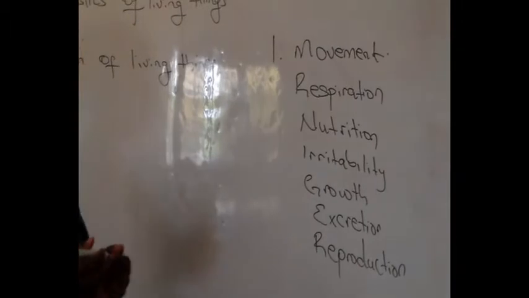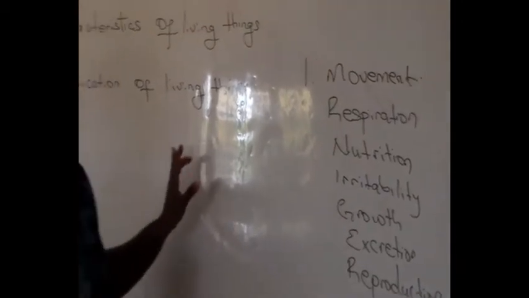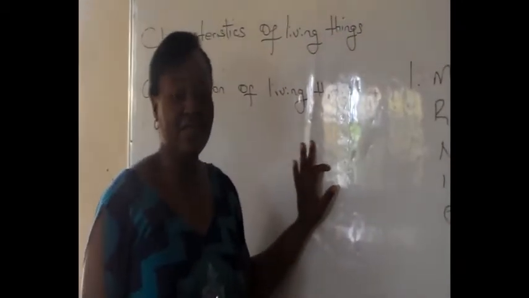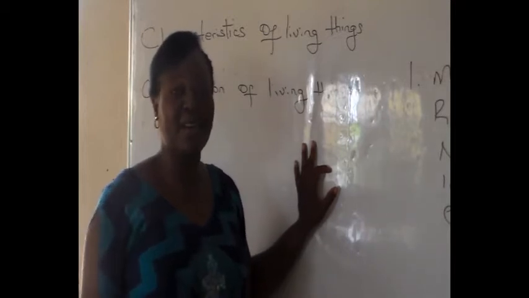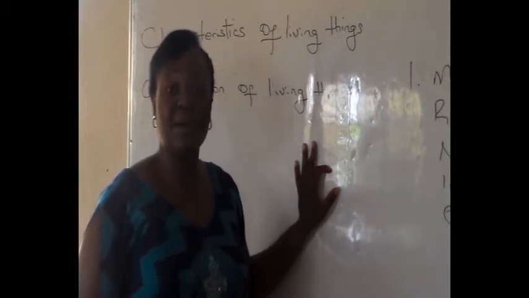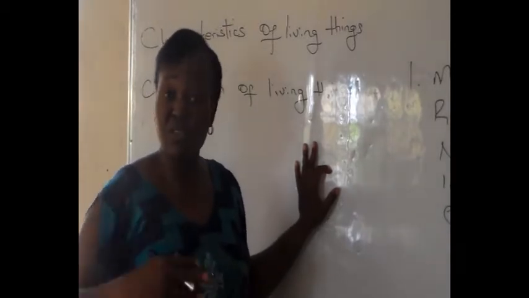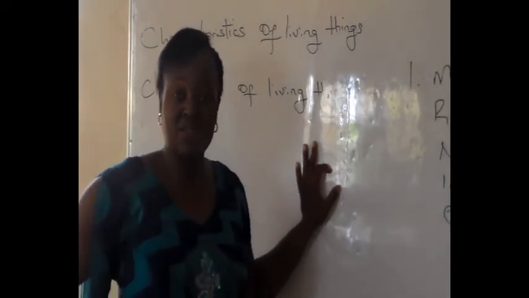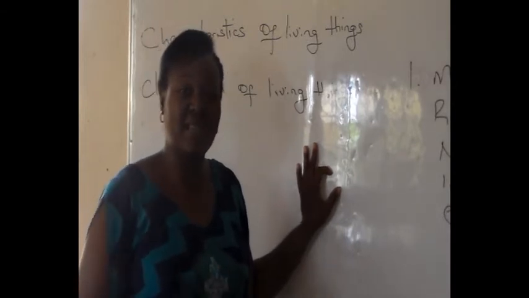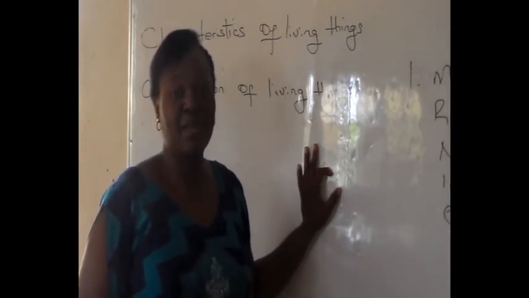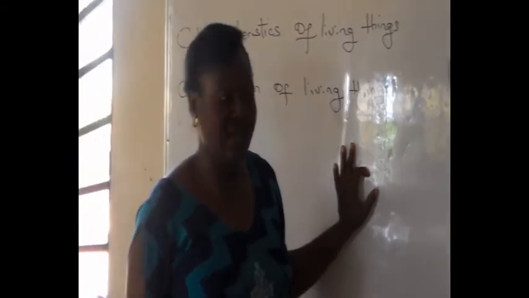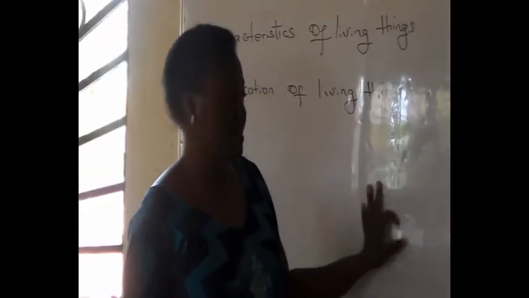Movement. Do all living things move? Yes. How? Plants move, animals move. The difference is that animals, their movement is unlimited. They can run, that's locomotion, they can move from one place to another. But plants are limited in their movement. Most plant movement has to do with growth and then response to stimulus, that's irritability.